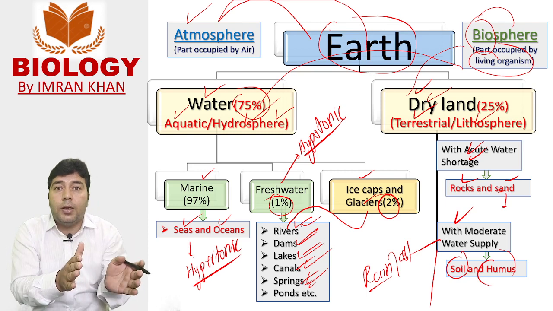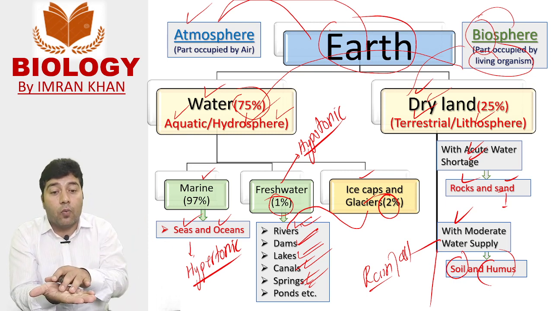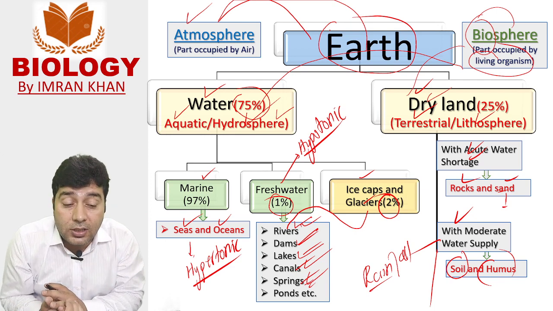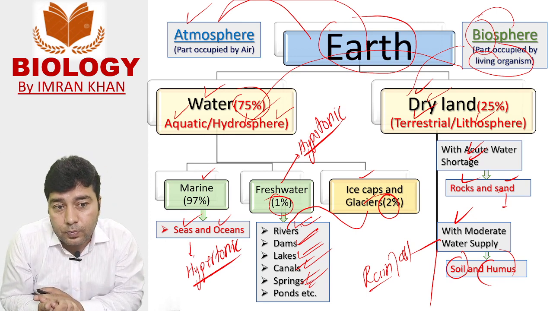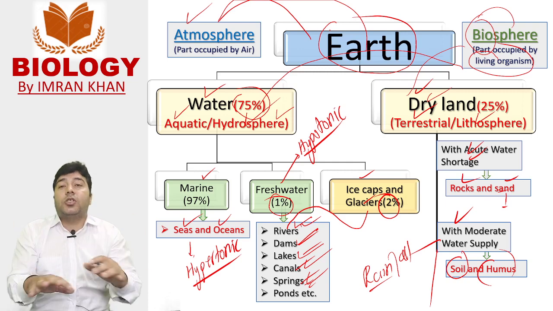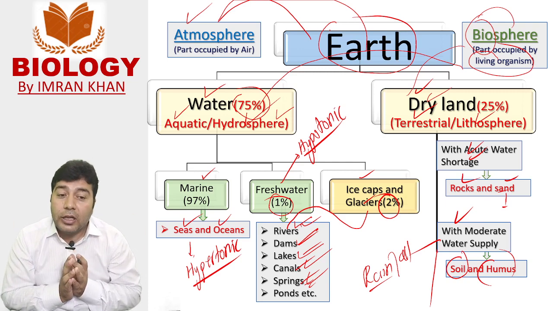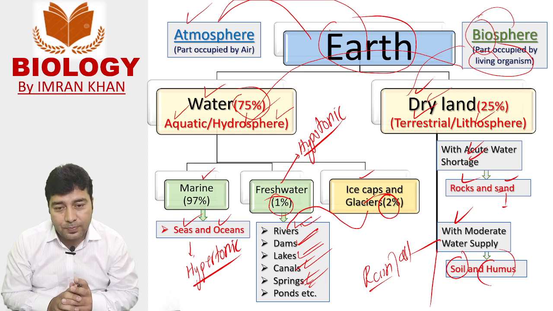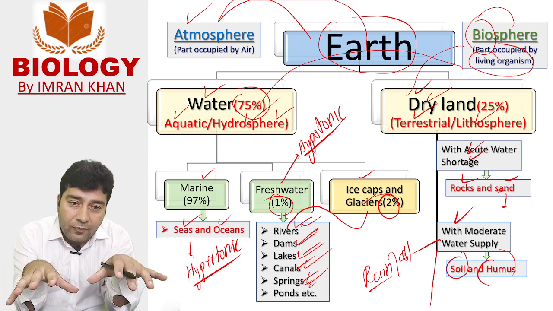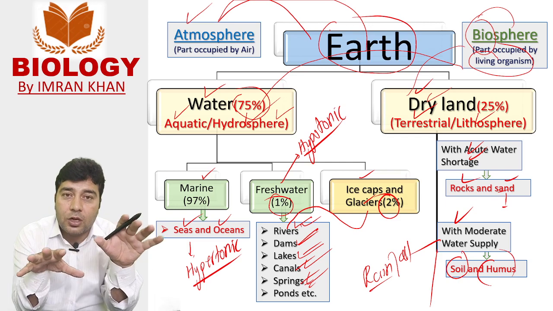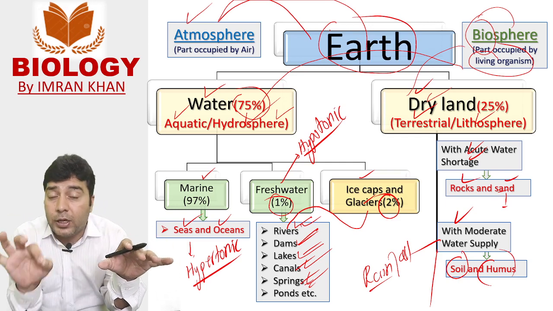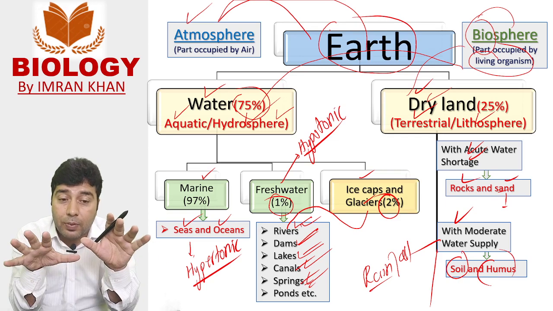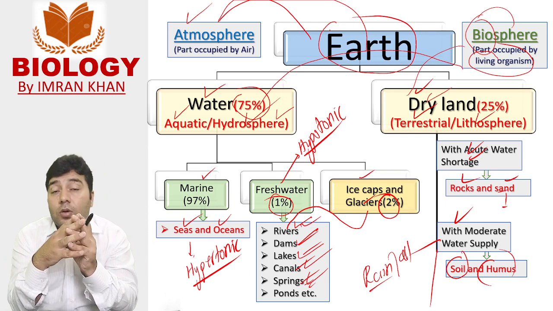So biosphere is located in water, in hydrosphere, or in terrestrial lithosphere. Atmosphere surrounds the lithosphere. So this is the basic division of earth, habitat, ecosystem, environment, and as a student of biology, you must know this classification because biology is based upon it.